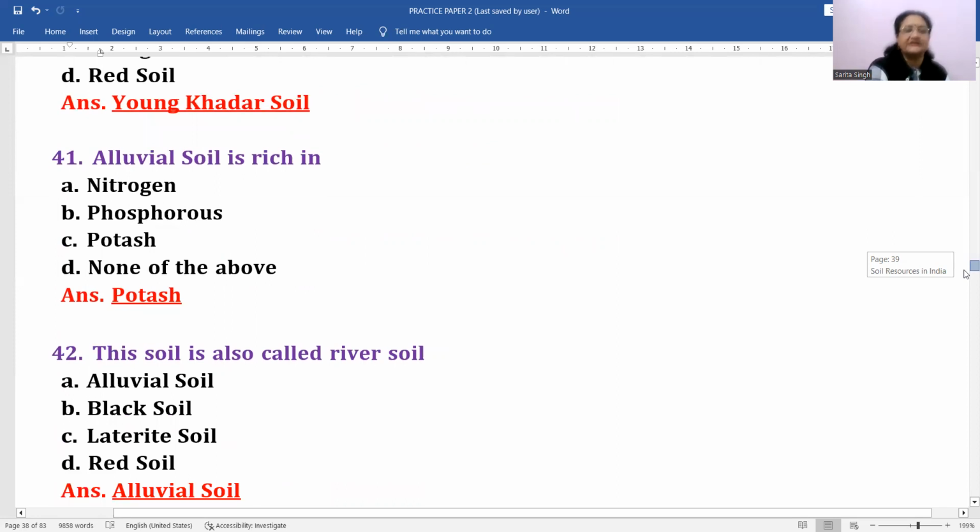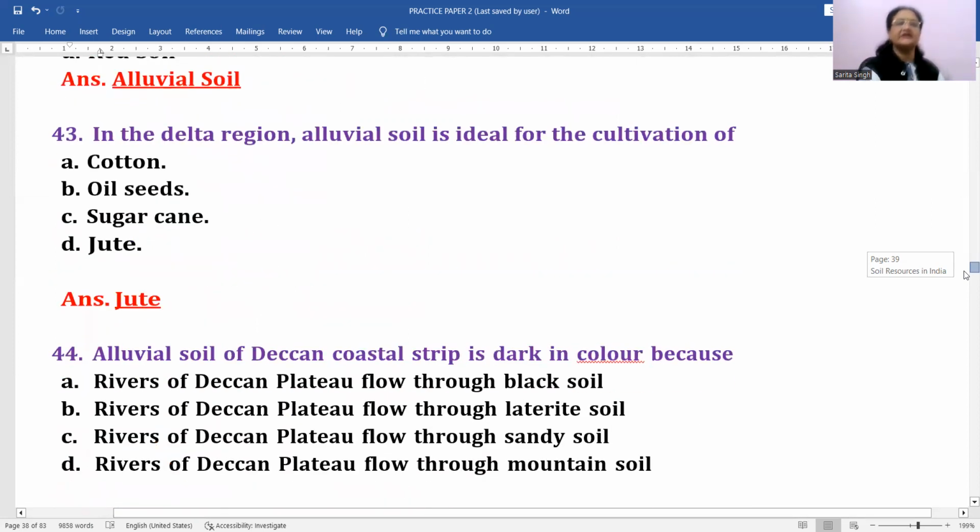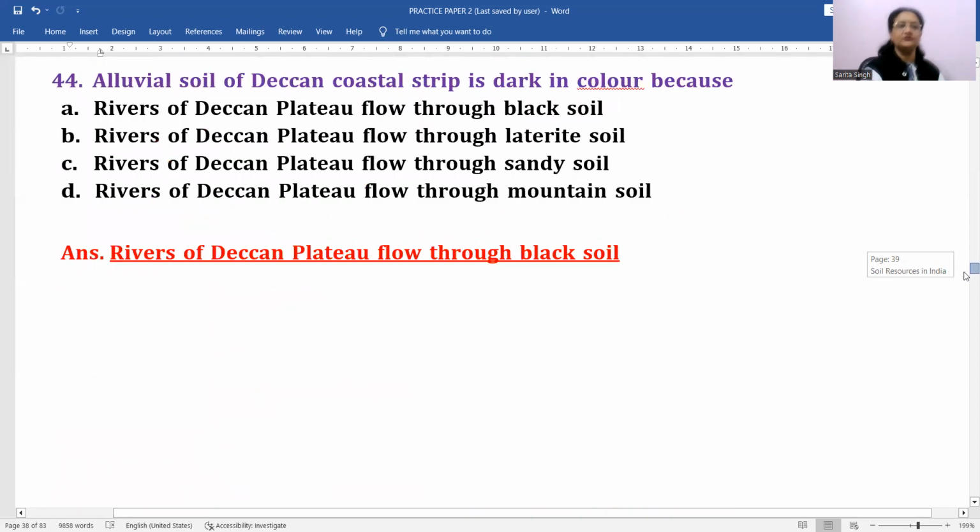Then next question is, this soil is also called river soil. Which soil do we call river soil or riverine soil? Alluvial soil. And what is the reason? Because most of the time you'll find river basins have this soil. That's why it is called by this name. In the delta region, alluvial soil is ideal for the cultivation of jute.